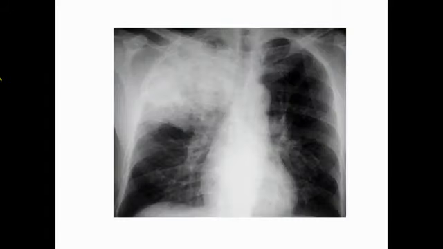Now, there are several X-rays. I have already mentioned that there is another classification according to the involvement of the area of the lungs. These are bronchopneumonia, lobar pneumonia, and interstitial pneumonia. Lobar pneumonia is characterized by consolidation. It involves a large area of lung or a whole lobe or segment of the lung.